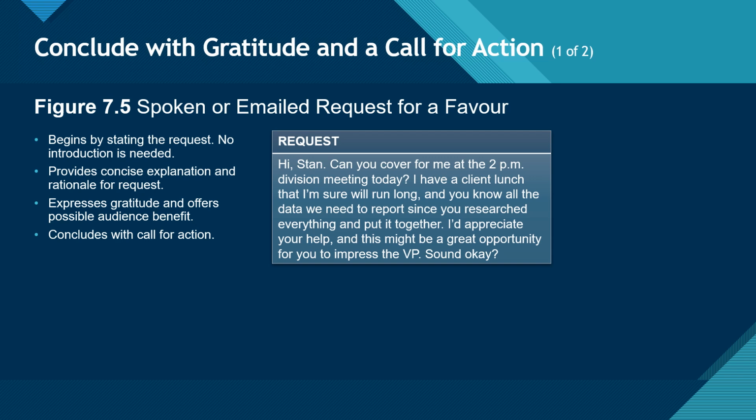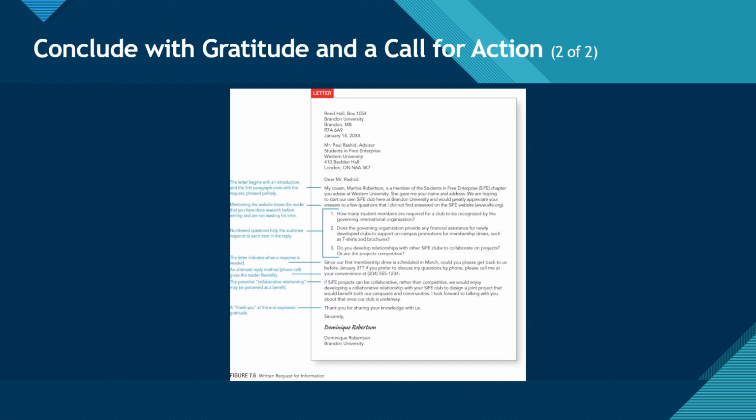Sound okay? Here is a sample request letter with annotations applied to the body text. The annotations that appear in the margins point out the requirement for a detailed call for action as well as expressions of gratitude. Number 1. The letter begins with an introduction, and the first paragraph ends with the request, phrased politely. Number 2. Mentioning the website shows the reader that you have done research before writing and are not wasting his time. Number 3. Numbered questions help the audience respond to each item in the reply. Number 4. The letter indicates when a response is needed. Number 5. An alternate reply method gives the reader flexibility. Number 6.